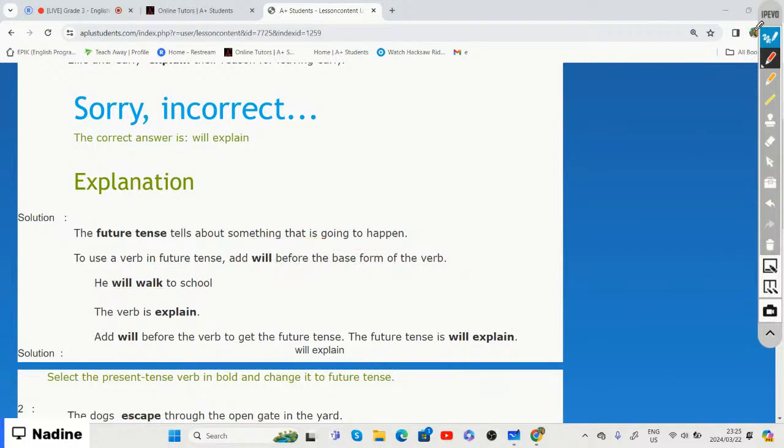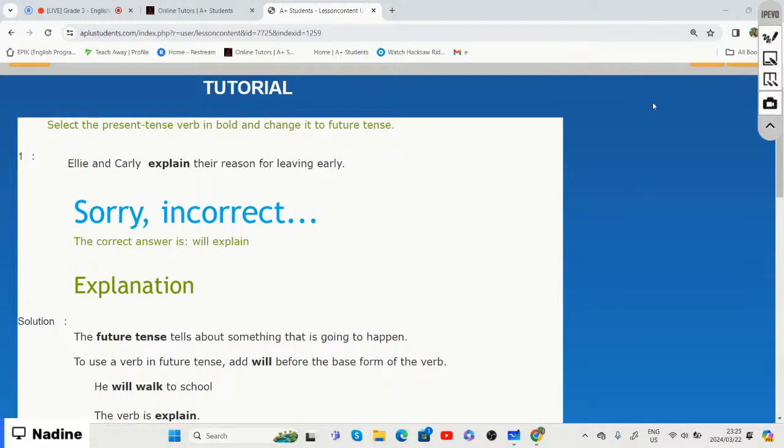And if we look at our activity, we are going to select the present tense verb that is in bold, and we are going to change that specific sentence to the future tense. Remember we said that we need to add will in front of our verb in order to change that sentence into the future tense.